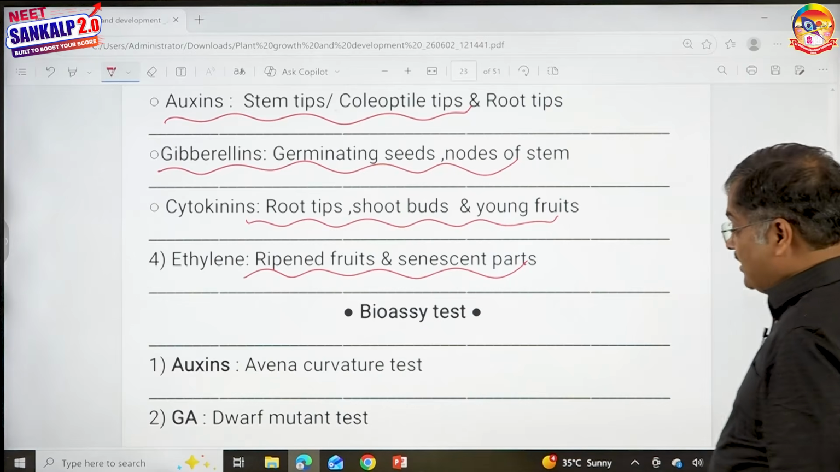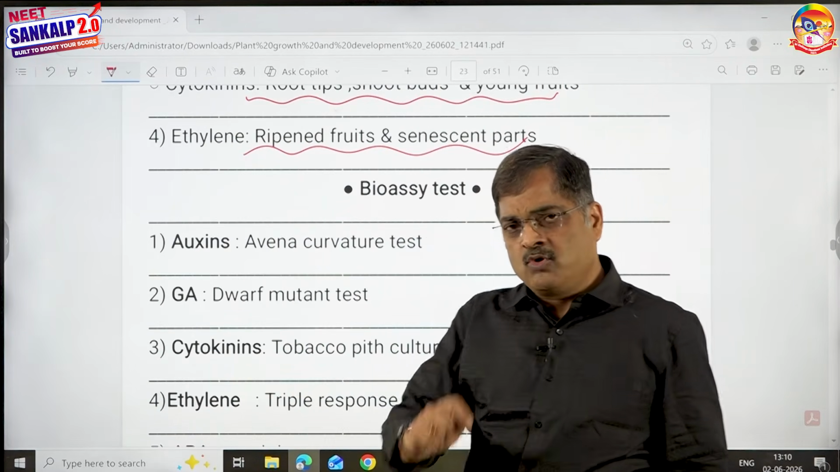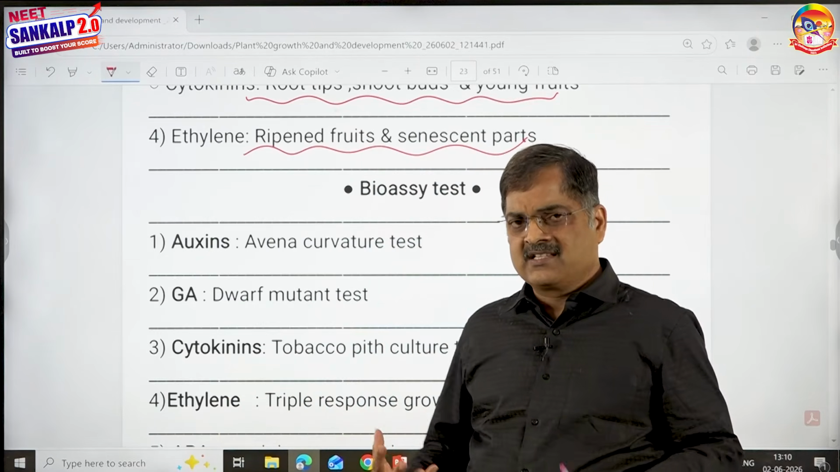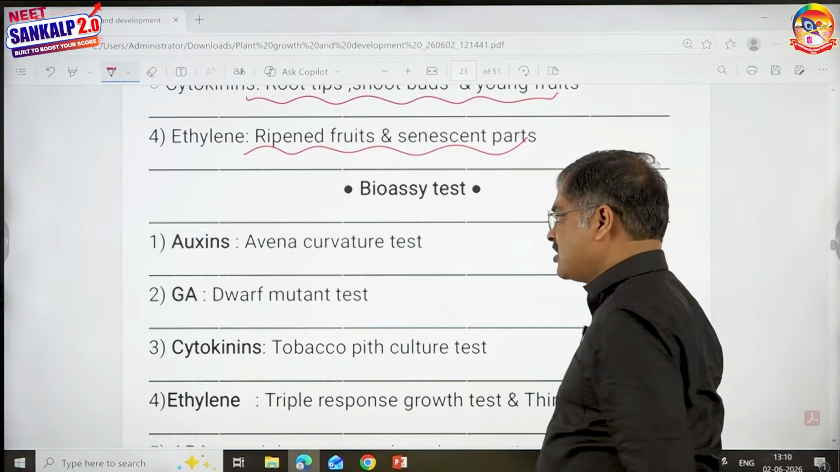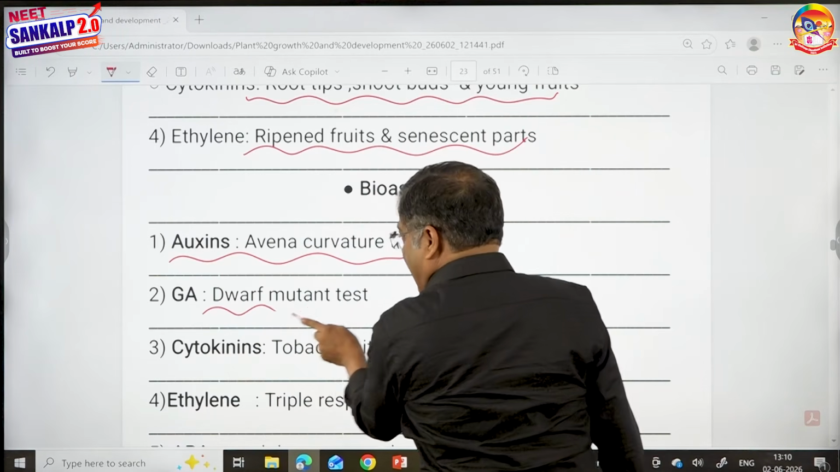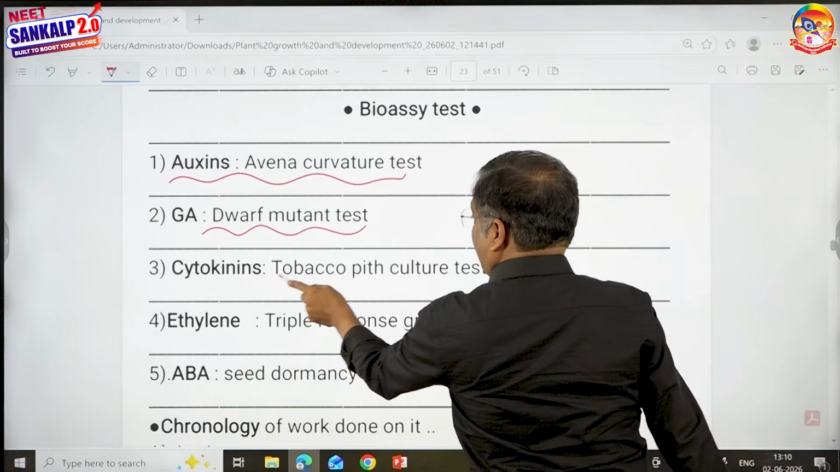And the bioassay: bioassay means the effect of minute concentration of a hormone on plants, called the bioassay test. It's like a litmus test. Auxin, Avena curvature test. I'll tell you what this is. Gibberellin, dwarf mutant variety test. I'll tell you what this is. Cytokinins, tobacco pith culture test.